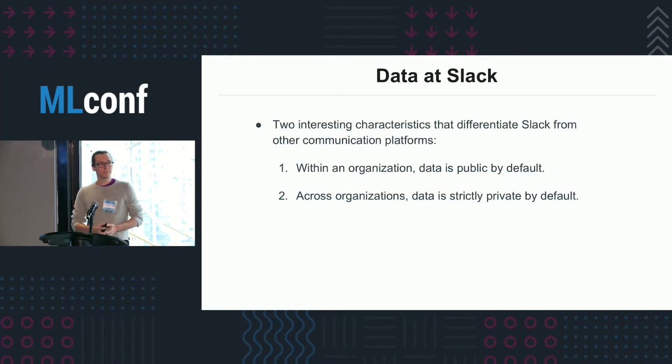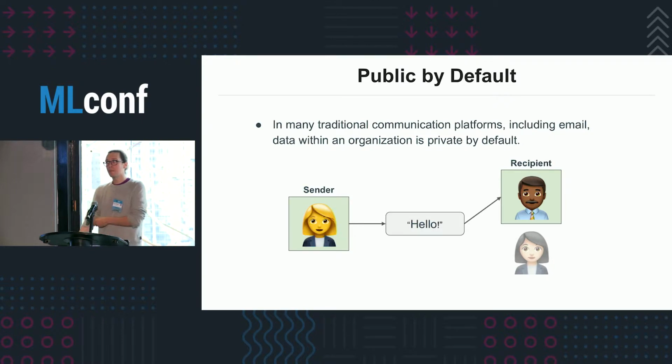And so data at Slack has two interesting characteristics from a machine learning perspective. On the first, and here I'm using organization in the Slack sense, so I might use workplace, team, but basically your Slack team. Within an organization, data is mostly public by default, but at the same time, across organizations, data is strictly private by default. So what do I mean by public by default?